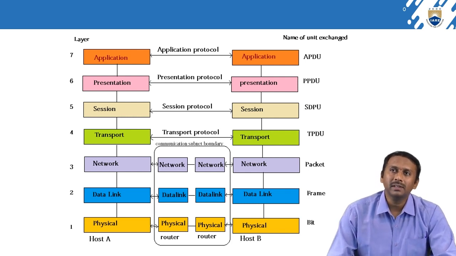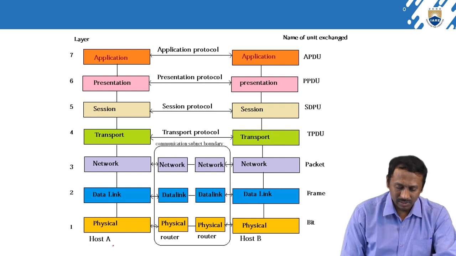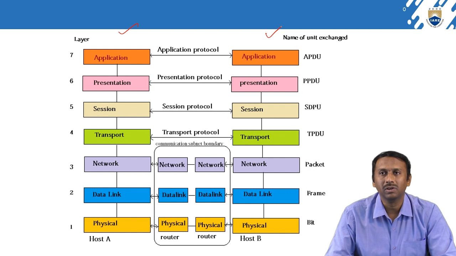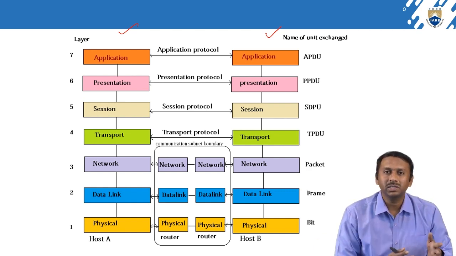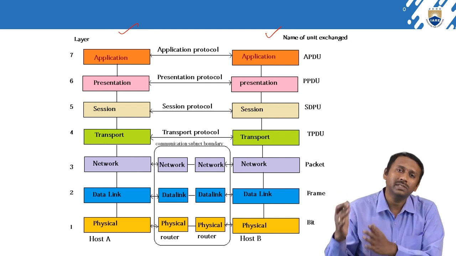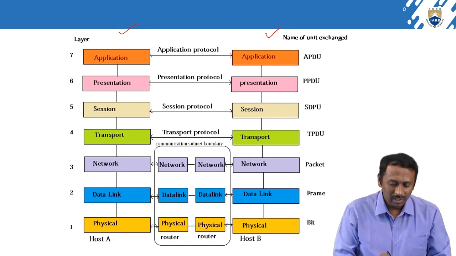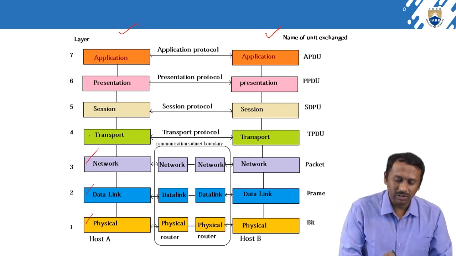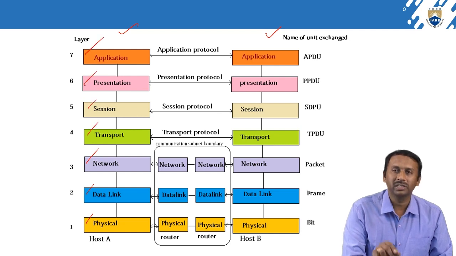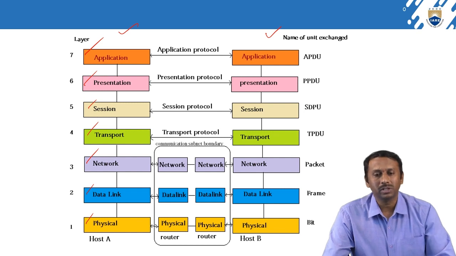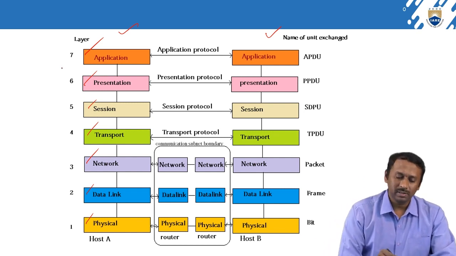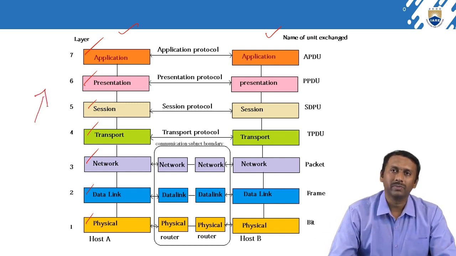So this is another type of representation, like here host A, and this is host B. Here, on the sender side, whatever layers are there, the same layers will be on the receiver side also: physical layer, data link layer, network layer, transport, session, presentation, and application layers. Coming from the bottom up, that is 1, 2, 3, 4, 5, 6, and 7.